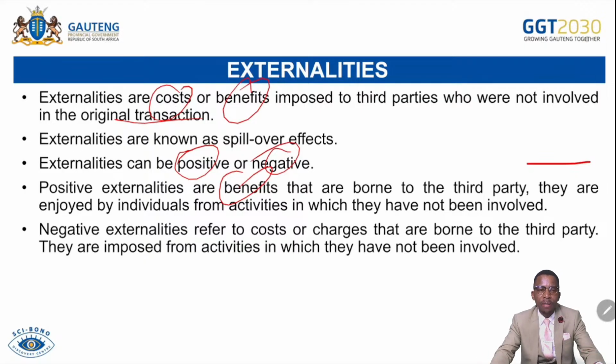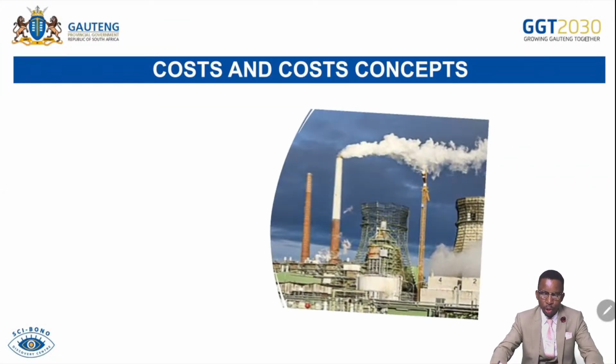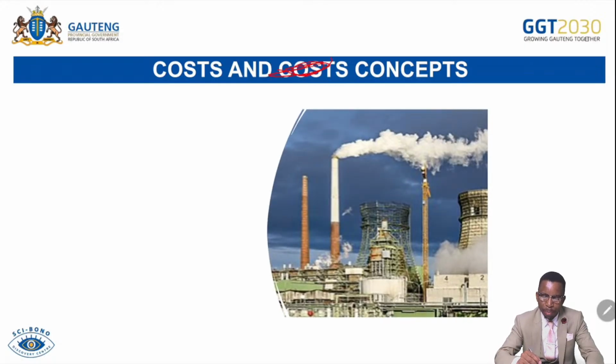And as for negative, the firm is in the area and burning fossil fuel. By doing so, what happens? People of the area will be infected and have asthma. Then they will have to consult doctors using their own money. So they become third parties because they are not employed by the company, they're not part of the company, but they are suffering because of the company in the area. As they consult doctors, that is a cost to those people, because they have to pay money in order to get better. So costs and benefits concept.